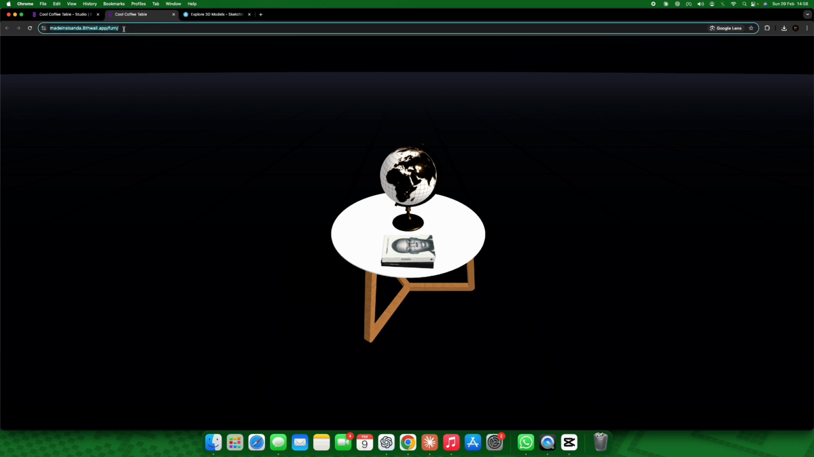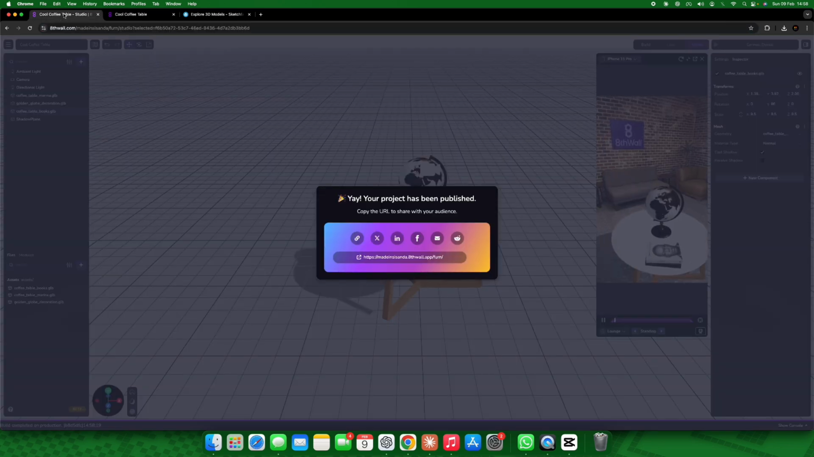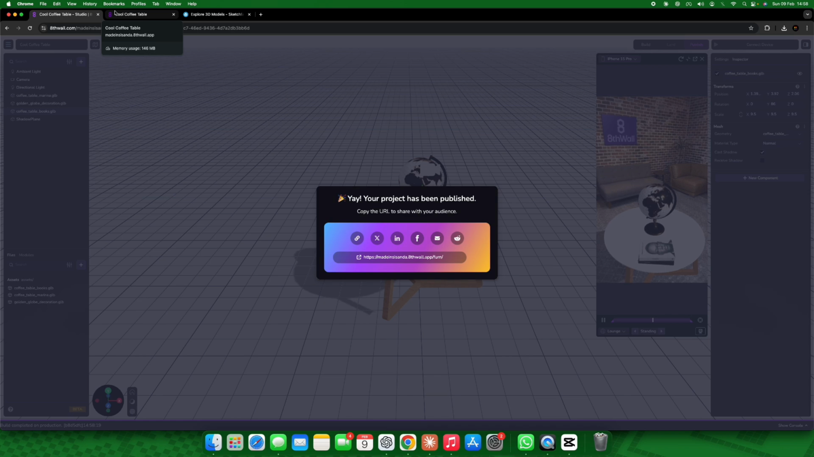But then you can take this link and send it to somebody else's phone so that you can view it there. So if you have done that, guys, you have successfully built your first web augmented reality experience. Halala.